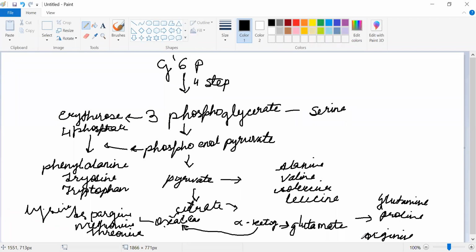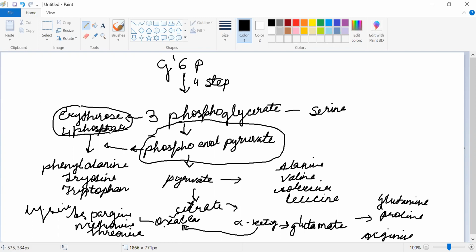That means this pathway is happening in glycolysis, and from glycolysis again erythrose 4-phosphate, which is part of the pentose phosphate pathway, combines with phosphoenol pyruvate, which is from the glycolysis pathway. These two compounds, one from the pentose phosphate pathway and one from glycolysis, both combine and enter into the shikimic acid pathway. From the shikimic acid pathway, you get the end products phenylalanine, tyrosine, tryptophan.